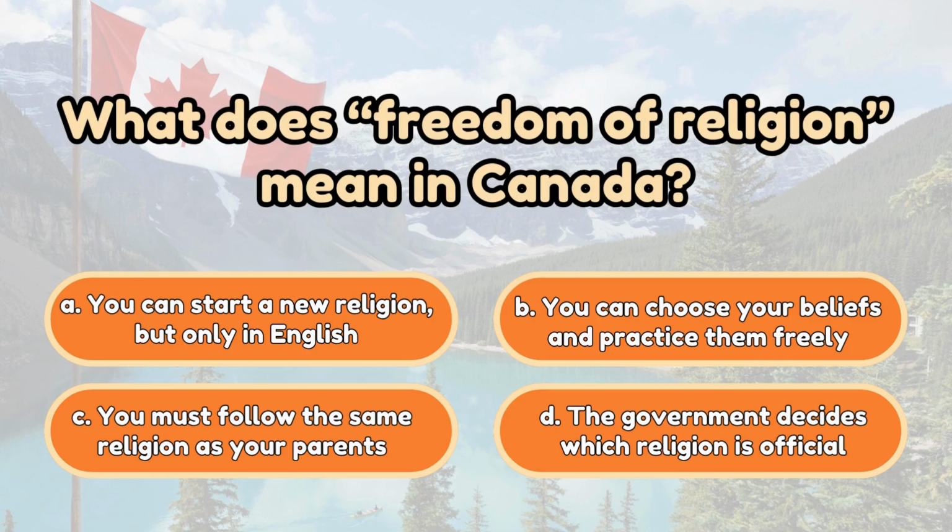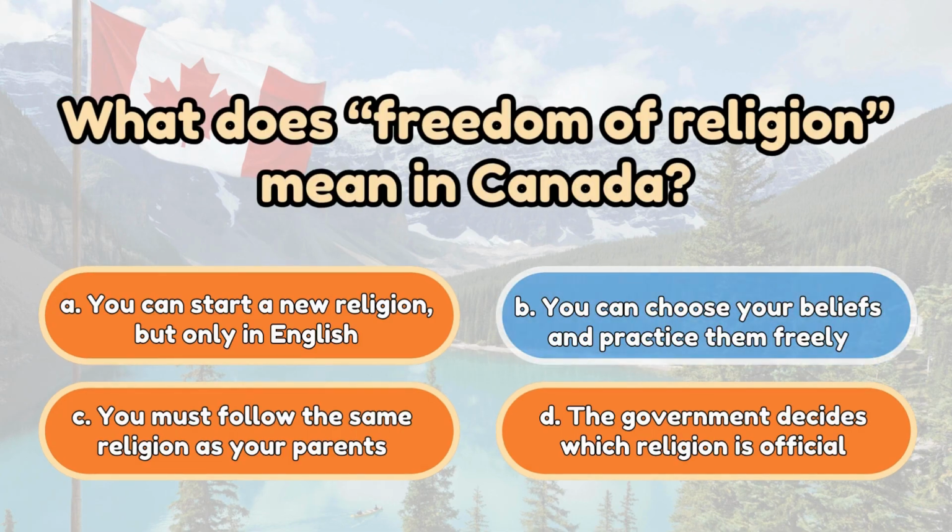What does freedom of religion mean in Canada? A. You can start a new religion, but only in English. B. You can choose your beliefs and practice them freely. C. You must follow the same religion as your parents. D. The government decides which religion is official. The correct answer is B. You can choose your beliefs and practice them freely.